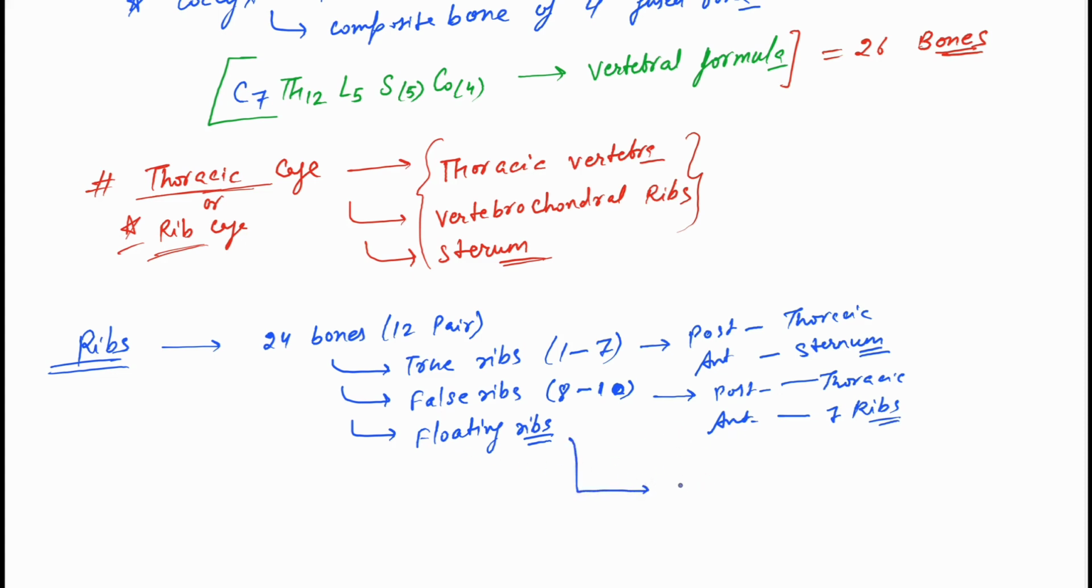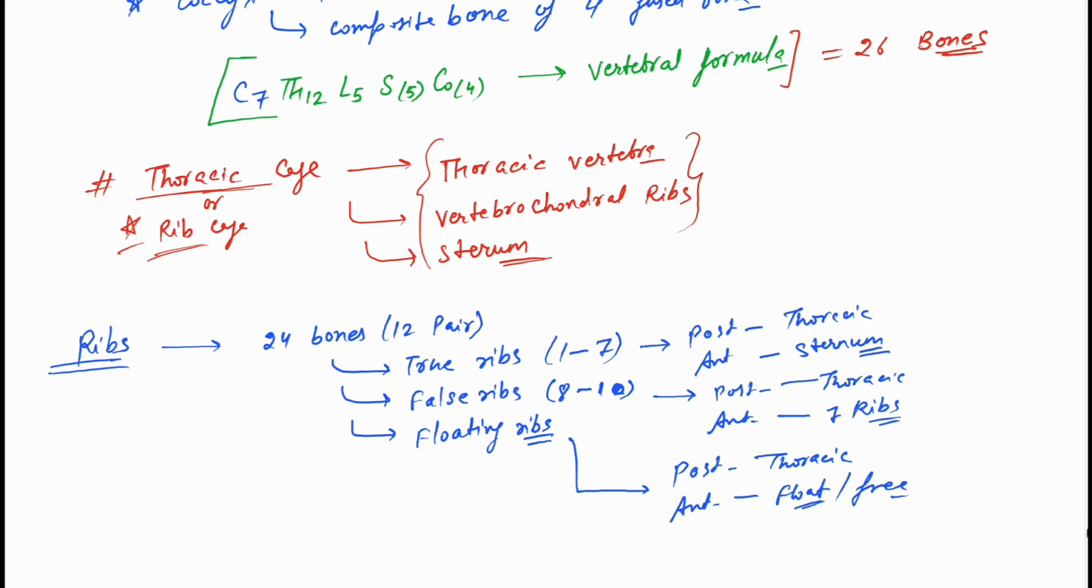So floating ribs, what are they? They are attached posteriorly to the thoracic vertebra, but anteriorly they are free. They float. They do not attach to anything. Okay, then what remains is the sternum.